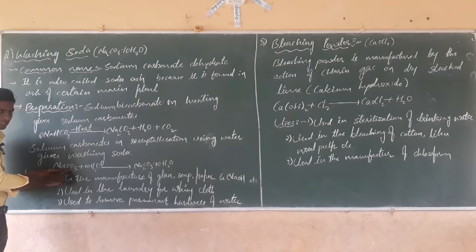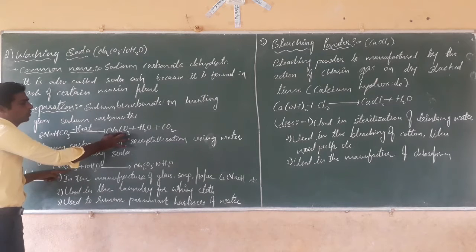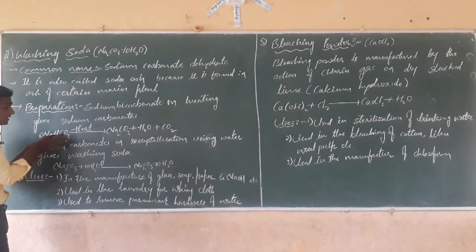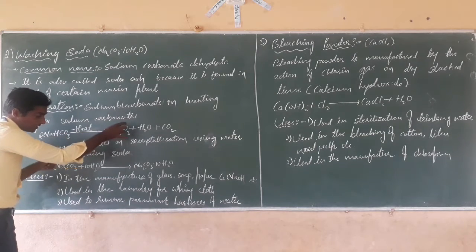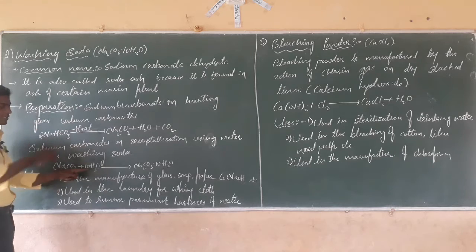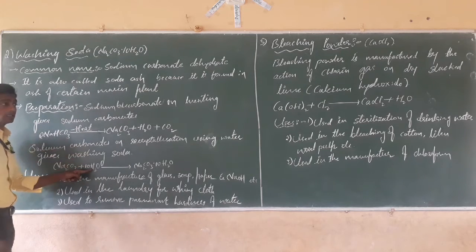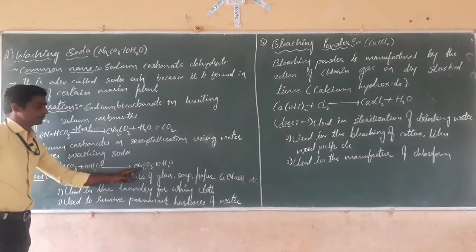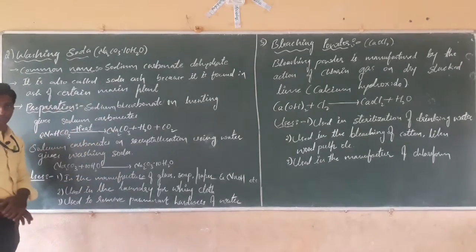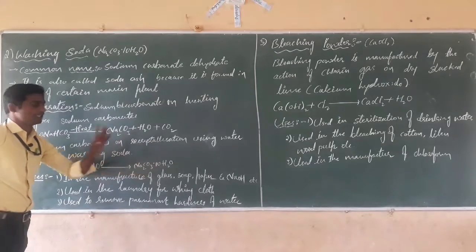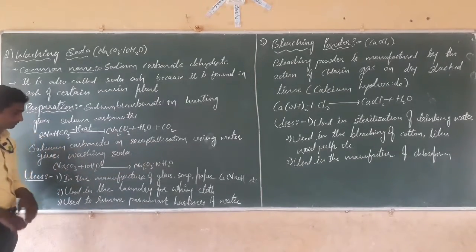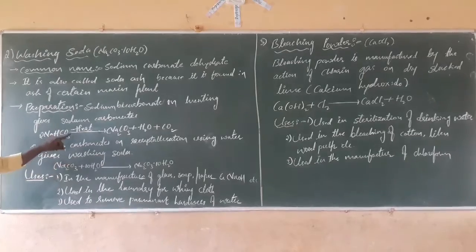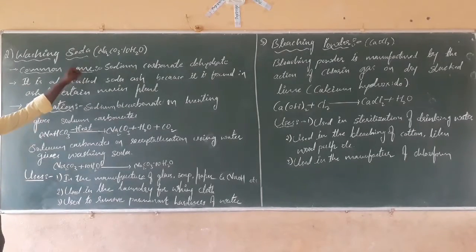Whatever sodium carbonate we got from heating sodium hydrogen carbonate, on recrystallization, that is adding water, gives washing soda, or sodium carbonate decahydrate.